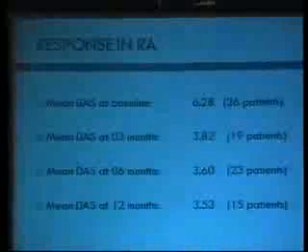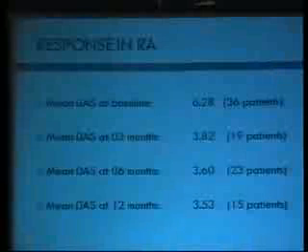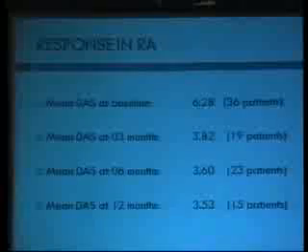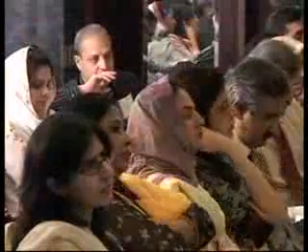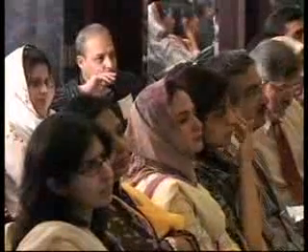So what happened to our patients when we used it, these 36 patients with rheumatoid? When we started off, the mean DAS score was 6.28, so that was pretty high disease activity. At 3 months, we have figures for 19 patients. The DAS had come down to 3.82, significant improvement. At 6 months, it was down to 3.6, and at 12 months, we have the data for 15 patients. Not all patients have been followed up for a whole year, which is partly the reason why we only have data for 15 patients at 12 months, and the DAS at that time stands at 3.53. Now, these are average figures, but let's have a look at the breakdown.